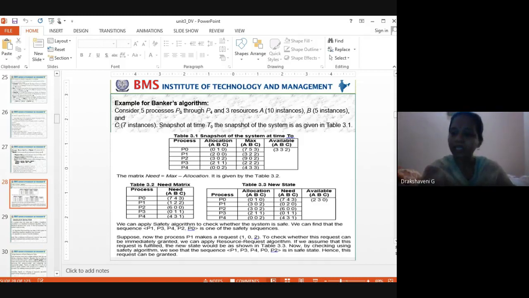Why has this increased? Why has my available increased? Because Chaitra has completed her work. Whatever resources I have given, she has given me back. Yes, clear? Okay, now come back.